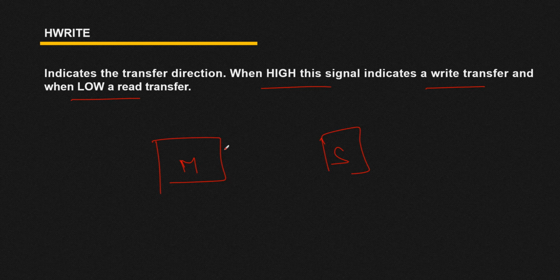If I want to write some data in your subordinate, your HWRITE should be high. But if I want to read some data from your subordinate, your HWRITE should be 0, or low. I hope it is clear.